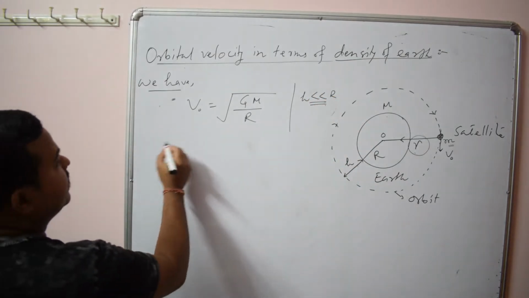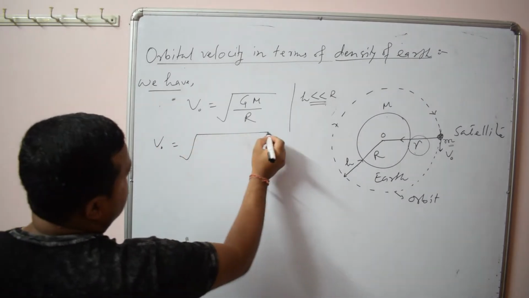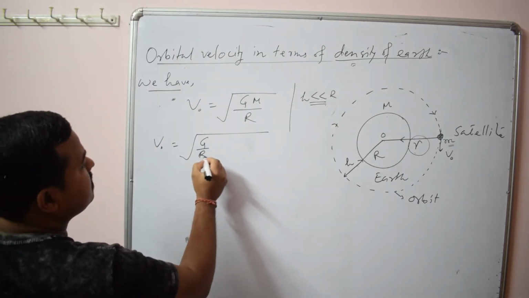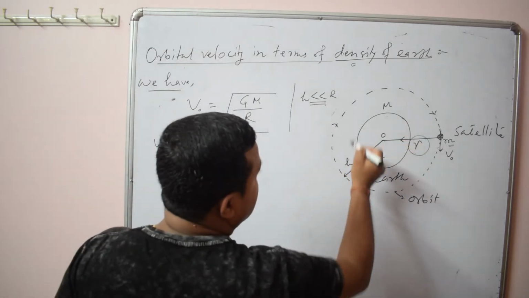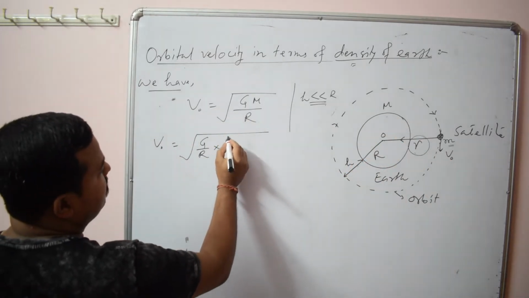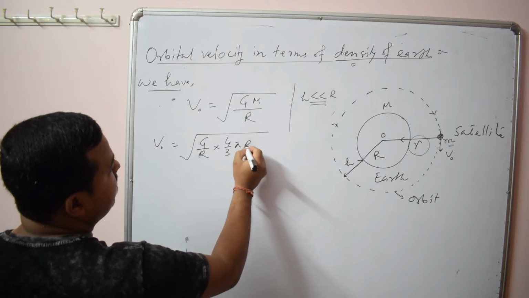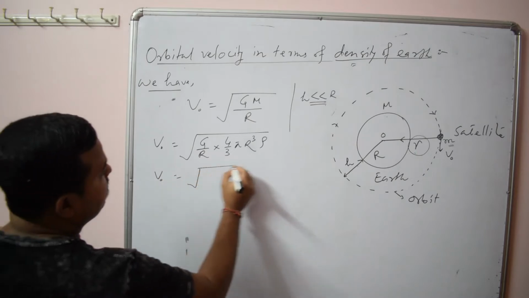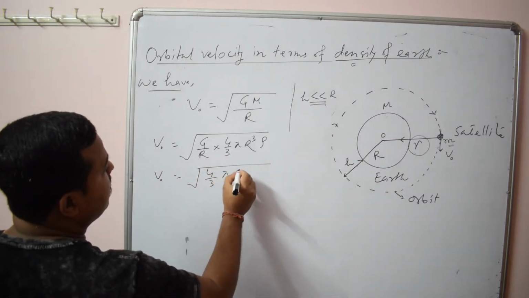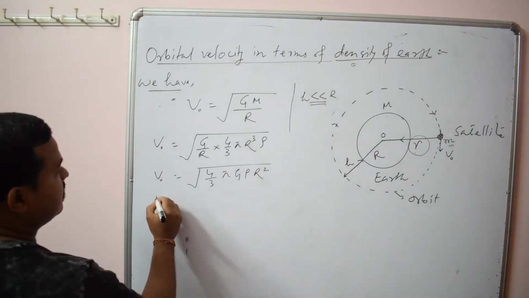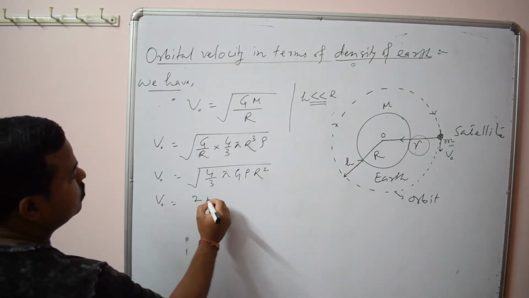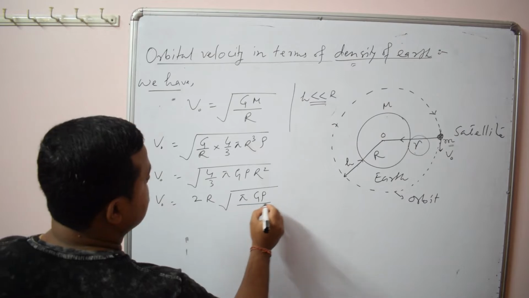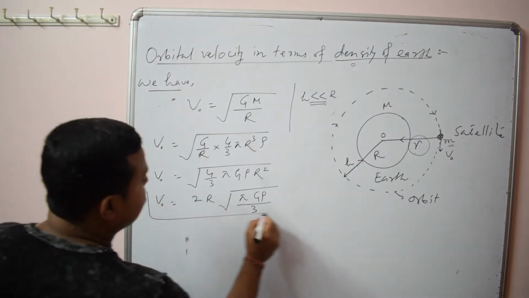Now we want to derive the relation in terms of the density of the earth. So we convert mass. We are assuming the earth is a spherical body, so mass you can write as volume into density. Volume for a sphere is 4 by 3 pi r cube, and rho is the density of the earth. So it will be root over 4 by 3 pi G rho r square, or it will be 2r root over pi G rho by 3. So this is the relation of orbital velocity.